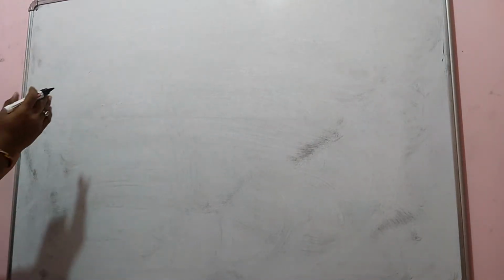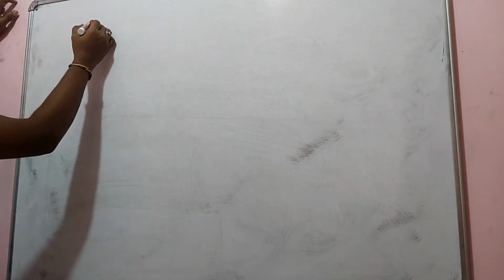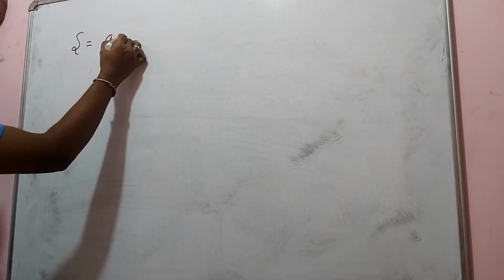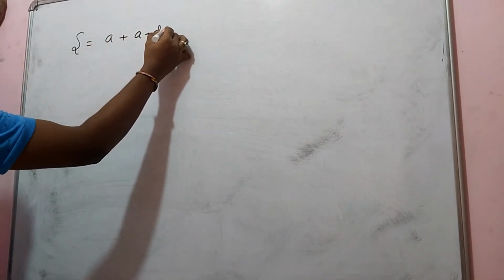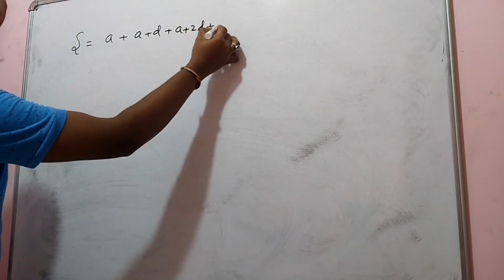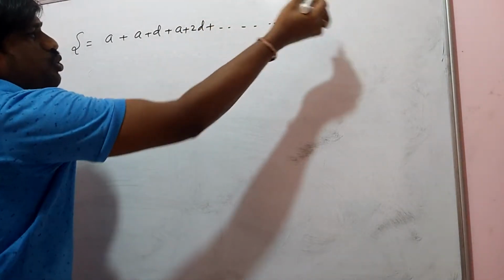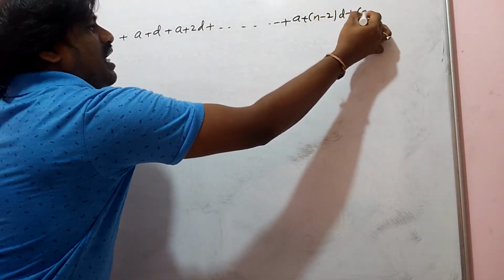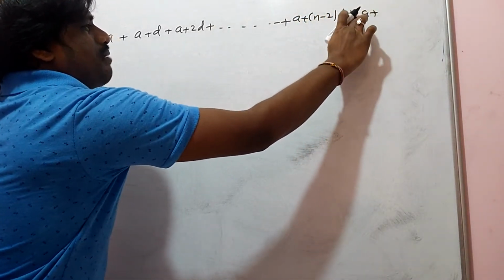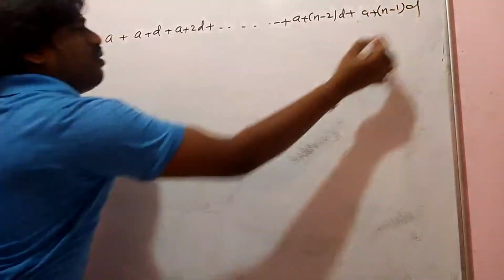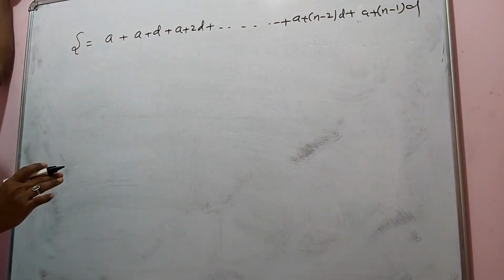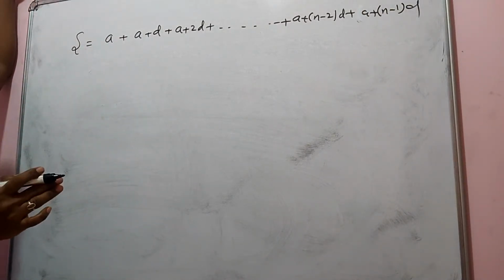Let's see here. We are going to learn now how to find the sum of the series. In an AP, A is the first term. The second term is A plus D. The next, third term is A plus 2D, and so on. The last two terms are A plus (n minus 2) into D and A plus (n minus 1) into D. This is sequence and series. I am deriving the formula for the sum of the series of an AP.